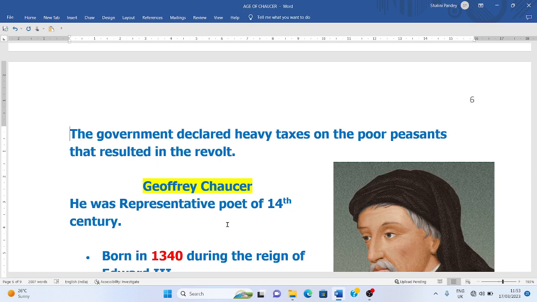So Chaucer is the great poet of this age. Earlier he chose the romances of France. Then he went through the Italian period. Then ultimately he came to English, and he chose the English language. So he is also called the father of the English language.